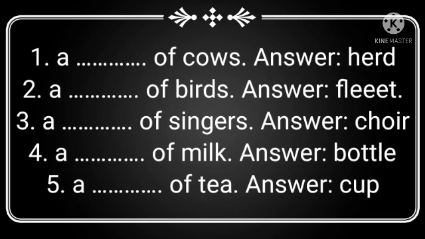So, first one, a herd of cows. Second one, a fleet of birds. Third one, a choir of singers. Fourth one, a bottle of milk. Fifth one, a cup of tea.